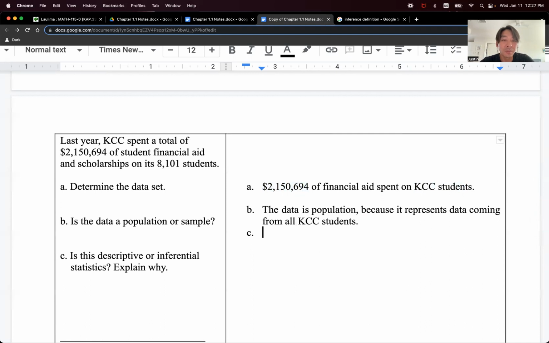And finally, is that descriptive or inferential? The answer is descriptive. Why? It's describing. Obvious, okay? It's describing, right? You're not making any inferences. You're not drawing conclusions about the population. In fact, you have data for the entire population. Describing the data instead of making inferences.